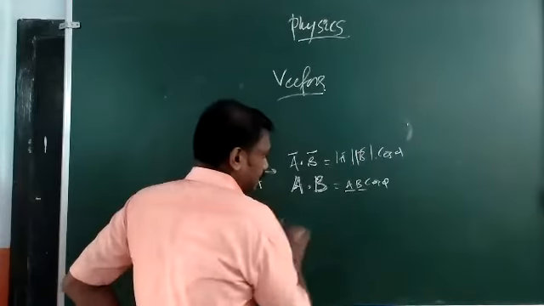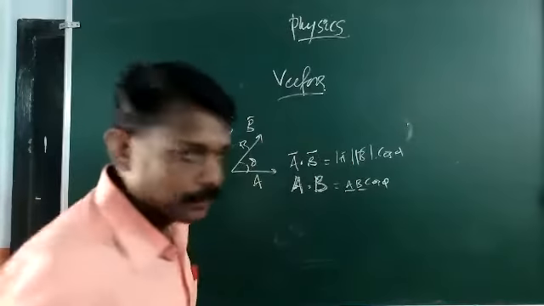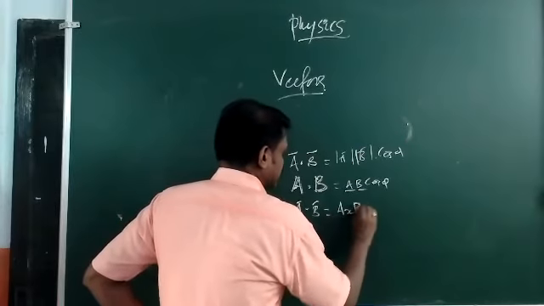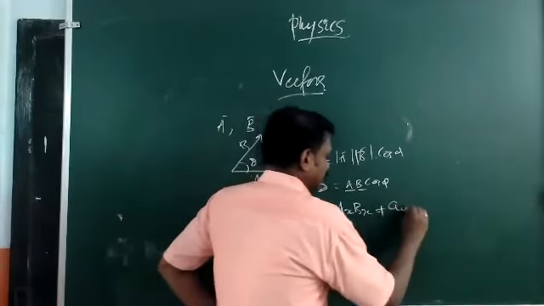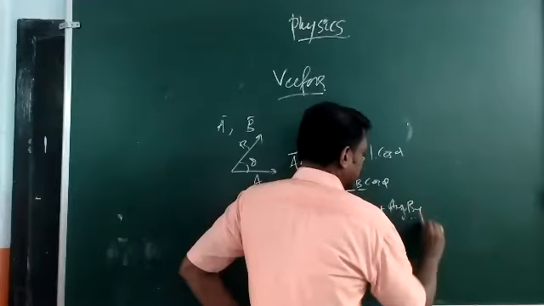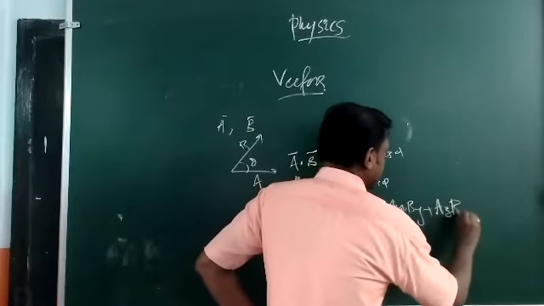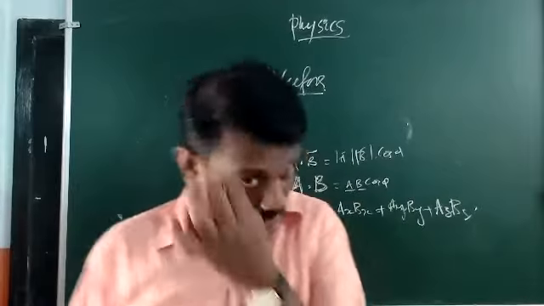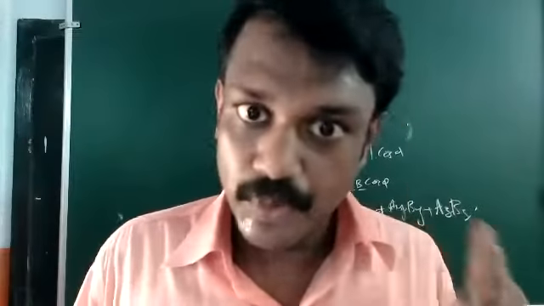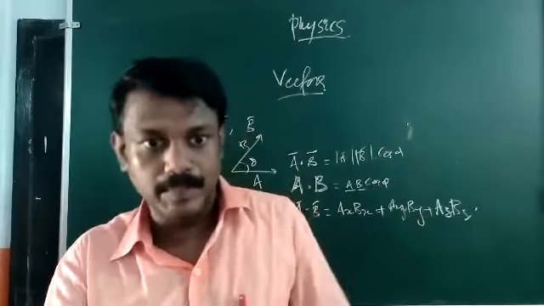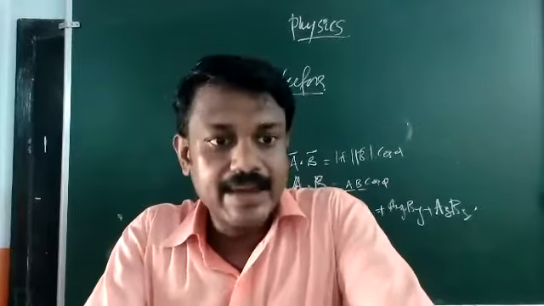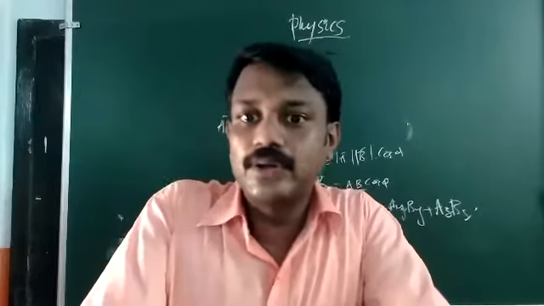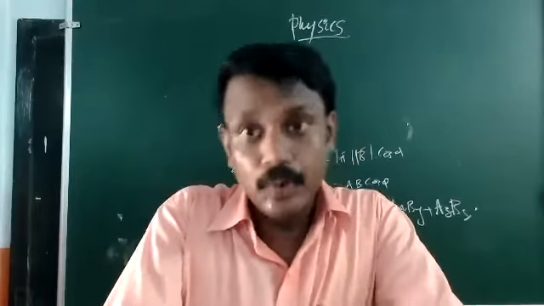In component form, A dot B is represented as Ax Bx plus Ay By plus Az Bz. How you get that is not important, but you have to remember that result, which represents the dot product of two vectors in terms of their components.